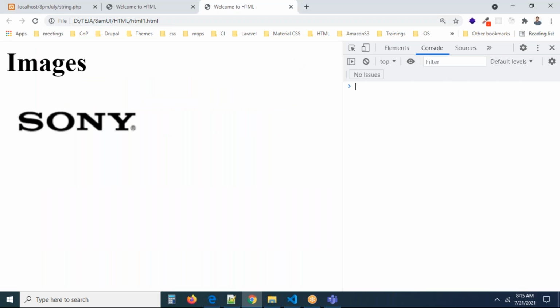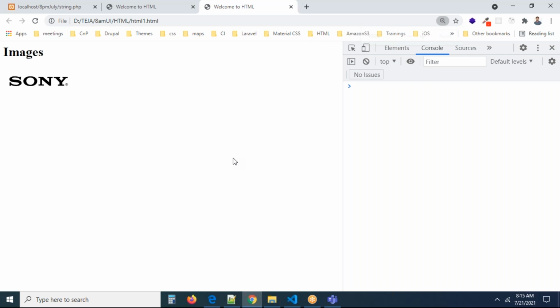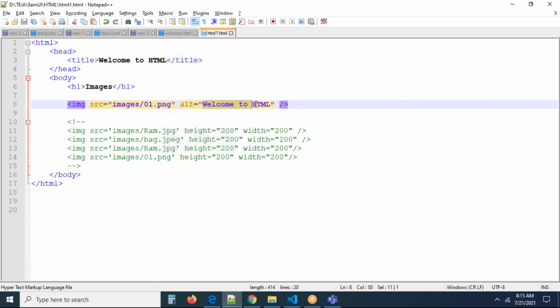Now can we see? I'm refreshing the page. Where is "welcome to HTML"? If you refresh the page, are you able to see "welcome to HTML" anywhere? No, we are not able to see. Sir, then what will happen, sir? Where is this alt going?